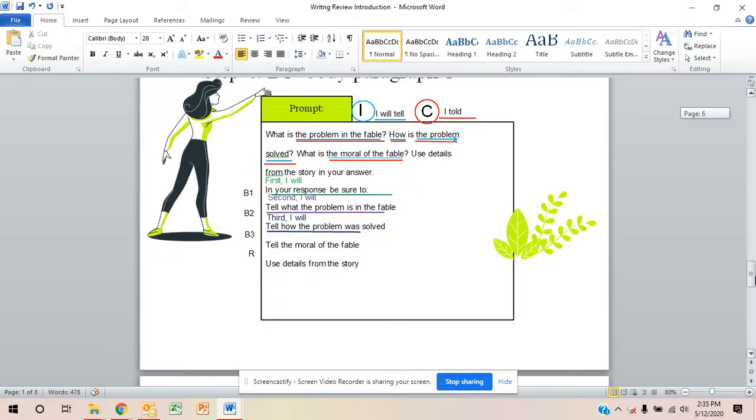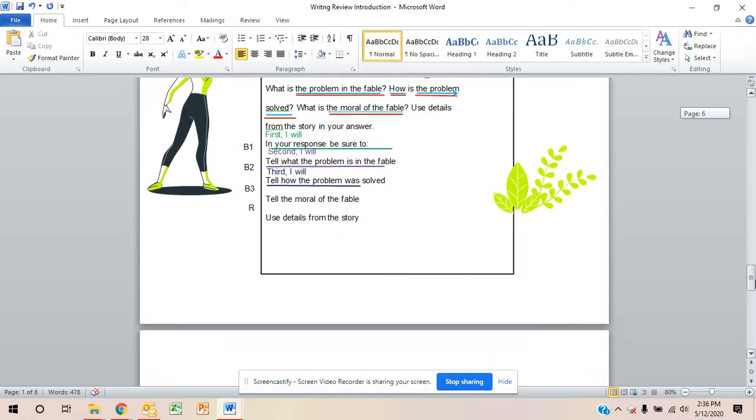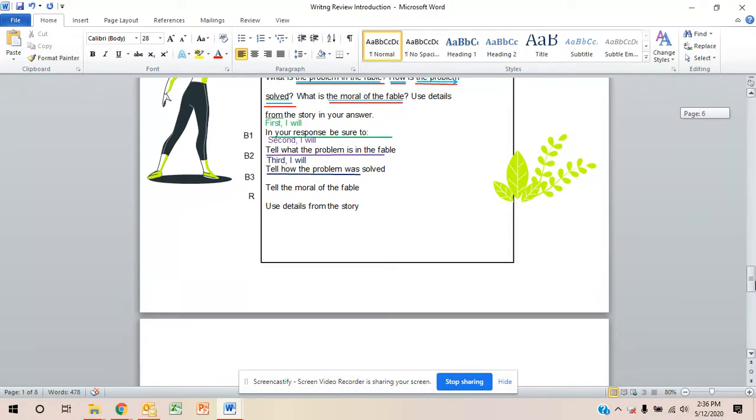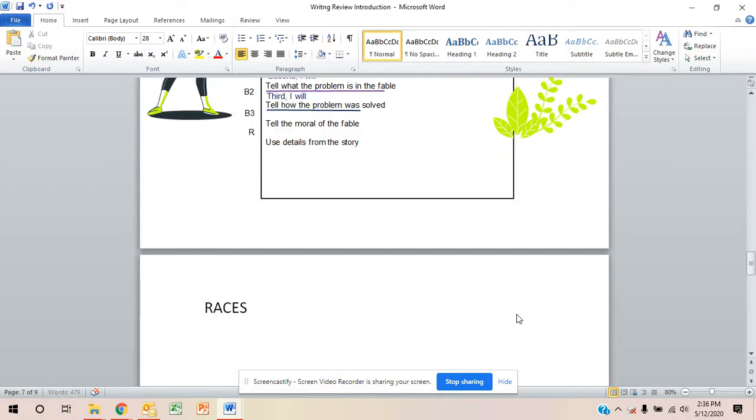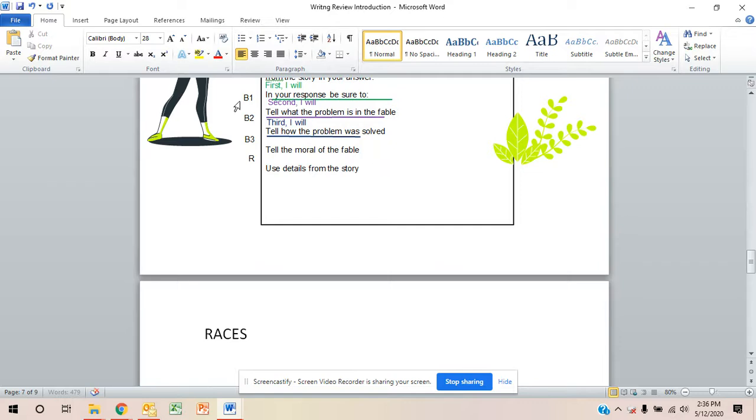What I'm going to do is use my labeled prompt to help me write my essay. I'm going to start by putting RACES at the top of my page. And then I'm going to start writing. So I start with my R. If I'm looking at the beginning of my prompt, I've said, first, I will tell what the problem is in the fable.